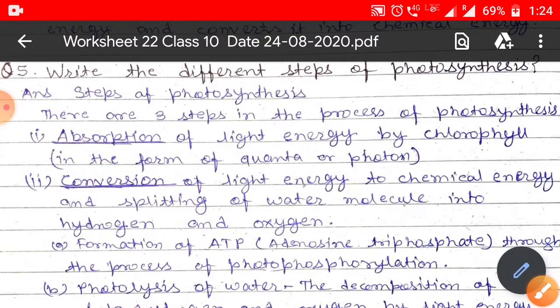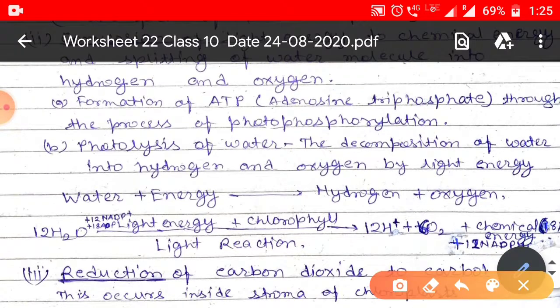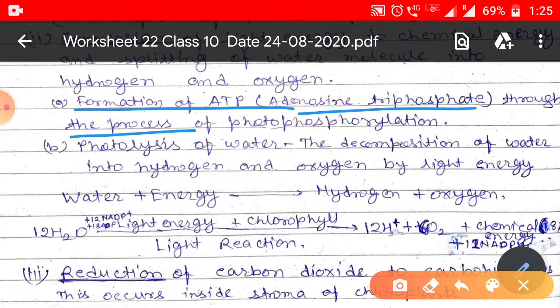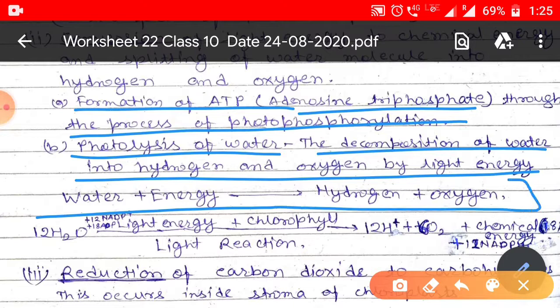And how does this take place? Light energy is converted into chemical energy, with the formation of ATP, adenosine triphosphate, through the process of photophosphorylation. And the photolysis of water is the decomposition of water into hydrogen and oxygen by light, the splitting of water. This means water is converted into hydrogen and oxygen.